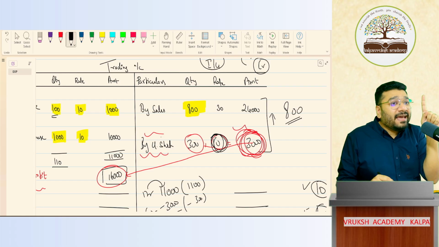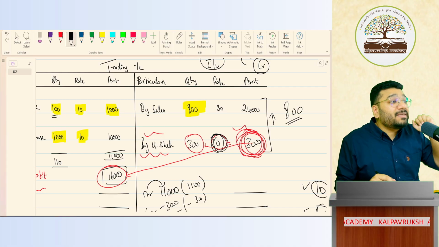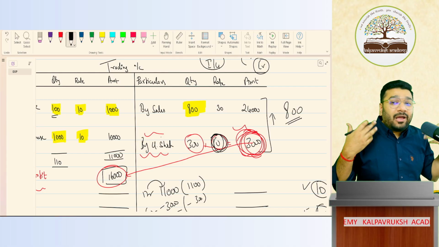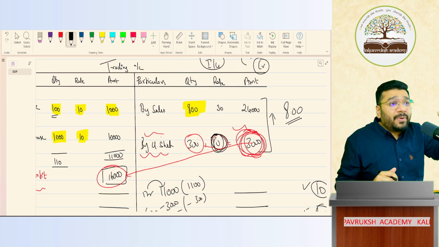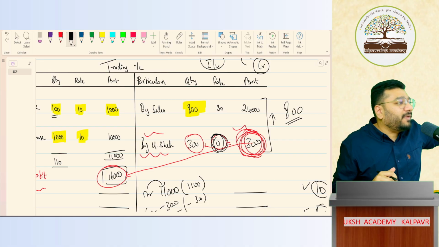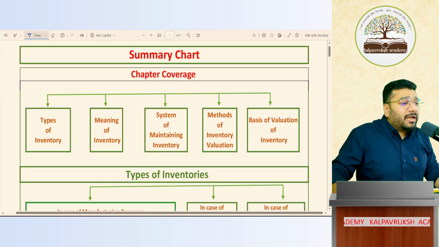If clarity is there, for one question, everybody will give one answer. If multiple answers are coming, what is the reason? Then there is a problem, which means nobody knows the solution. Making that solution known is AS2, valuation of inventories. Got it, not got it? Till now. Okay. Apart from that, people have more doubts.